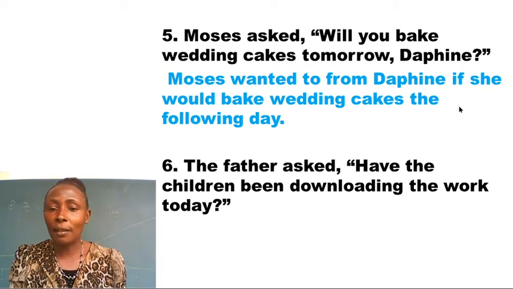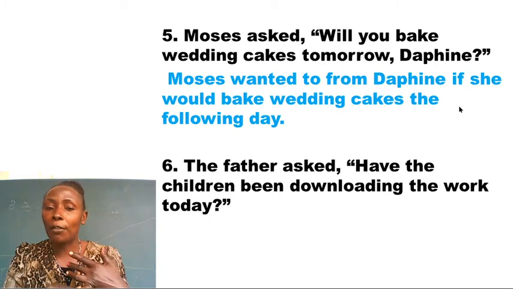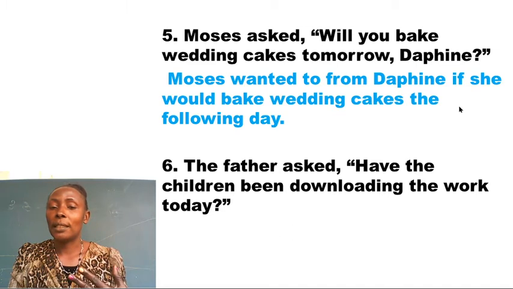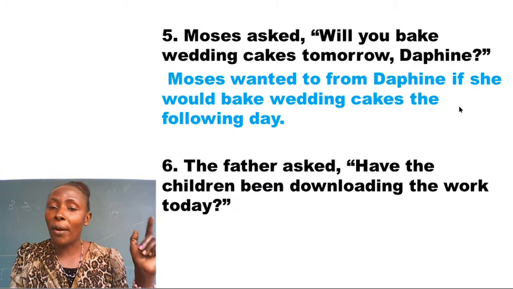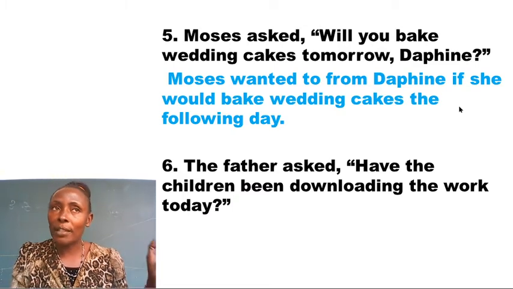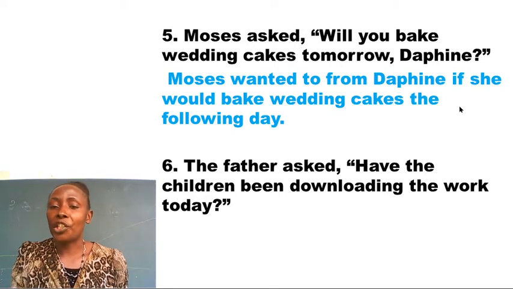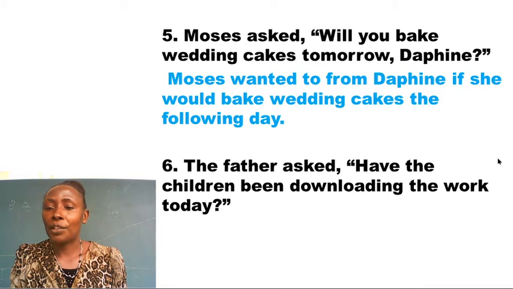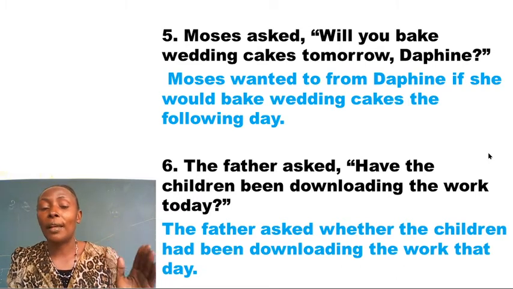This statement is in present perfect continuous tense because we have the helping verb have and we have the been, then downloading, which is in progressive form. Present perfect continuous tense changes to past perfect continuous tense when you're changing the statement to reported speech. So the answer is, the father asked whether the children had been downloading the work that day.